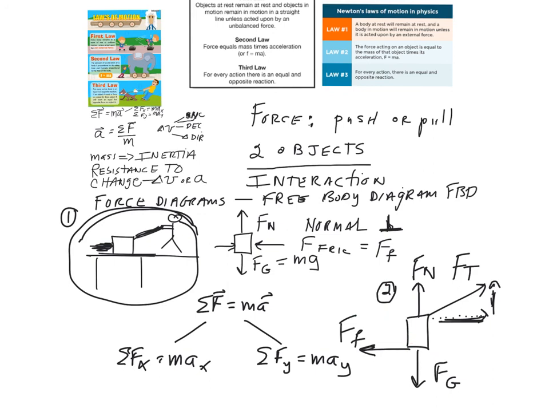If you observe an object which isn't accelerating, you can automatically infer that the sum of the forces in all directions, if it's not accelerating in any direction, is 0. And so with projectiles you saw, it didn't accelerate in the x direction, so there was no net force in the x direction, but it did accelerate in the y direction, so there's a net force in the y direction.